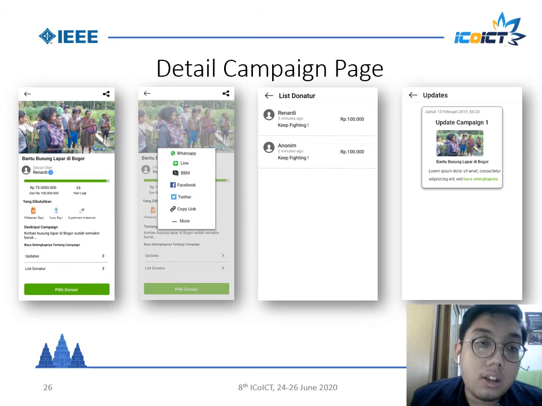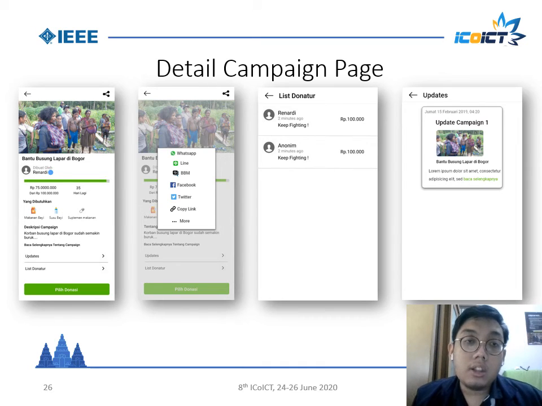This is the title, who created this campaign, progress of this campaign, what goods are needed for this campaign, description of the campaign, and this is the button or icon to share the link. The user can share the link to another app like WhatsApp, Line, BBM, Facebook, Twitter, and others, or copy the link. And the user clicks this update, and this update shows the update of this campaign.